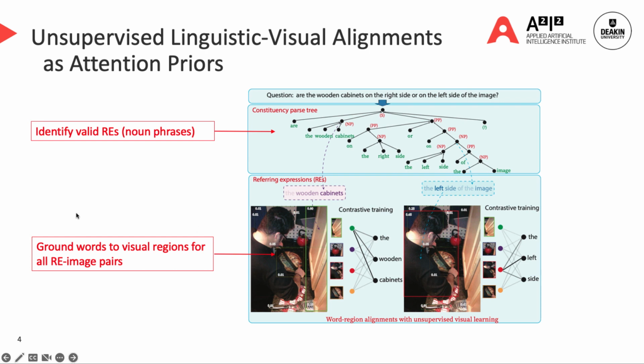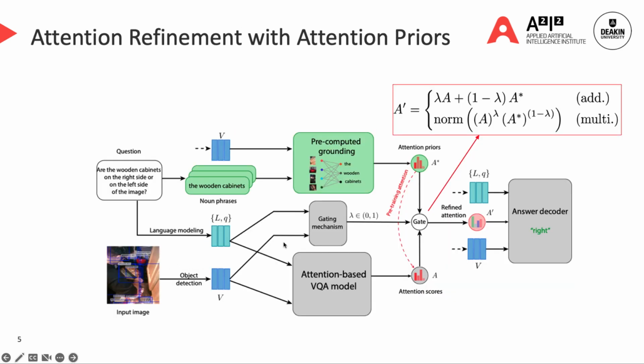We then route these referring expressions to their corresponding regions in the image using a contrastive learning framework. At the end of the process, we have the word-region alignment scores for each pair of the word and visual region in the given question and image pairs in the VQA dataset as attention priors.